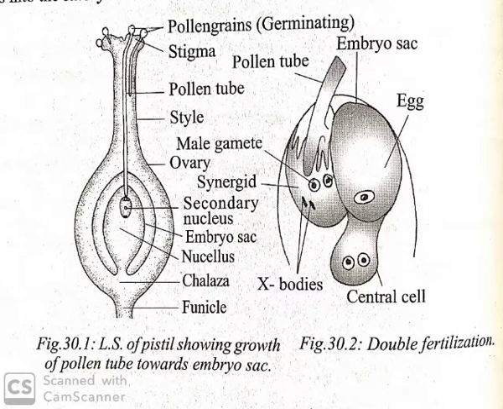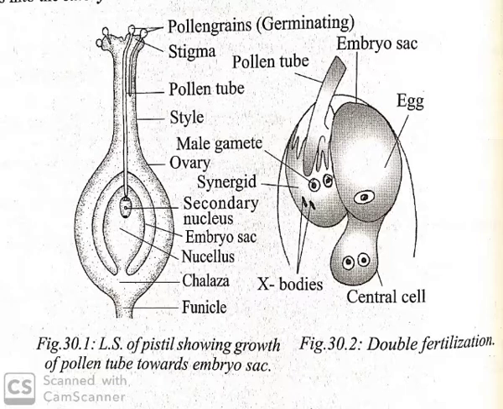It was discovered by Nawaschin in 1898. Double fertilization is the normal and regular fertilization of angiosperms. The double fertilization involves the following steps. What are they? First, germination of pollen grain, growth of pollen tube, entry of the pollen tube into the ovule, pollen discharge, and nuclear fusion in the embryo sac. Let's see one by one.